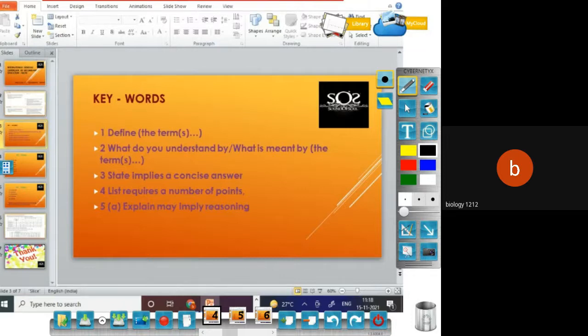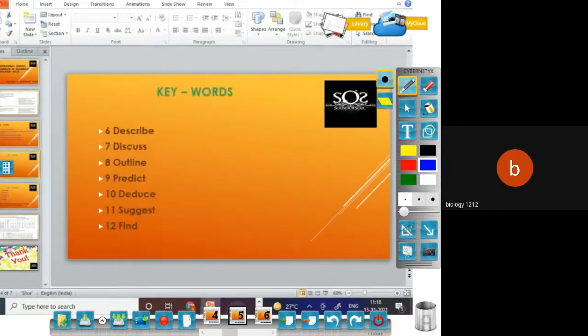Please remember the keywords in the exam. These are the keywords that they basically give you in the examination paper. Please clarify these terms with your facilitators or your subject teachers: what do you mean by define, what do you understand, what is meant by. These are the keywords they use in state or list, which require a number of points or explanation.